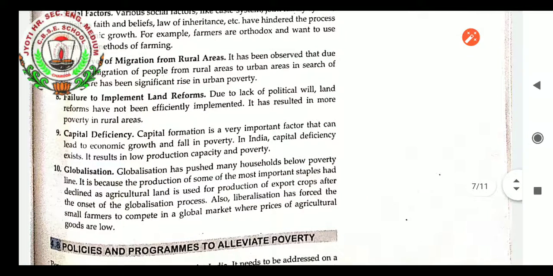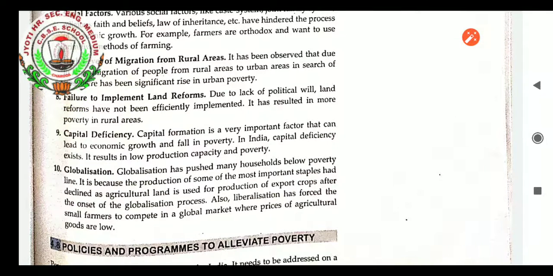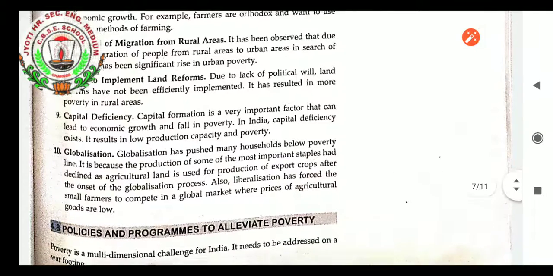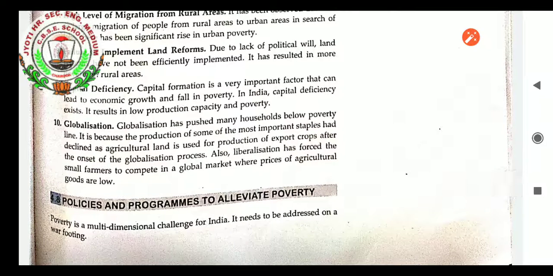Failure to implement land reforms. Due to lack of political will, land reforms have not been efficiently implemented. It has resulted in more poverty in rural areas. So failure to implement land reforms is also a factor of poverty. Capital deficiency. Capital formation is a very important factor that can lead to economic growth and fall in poverty. In India, capital deficiency results in low production capacity and poverty.